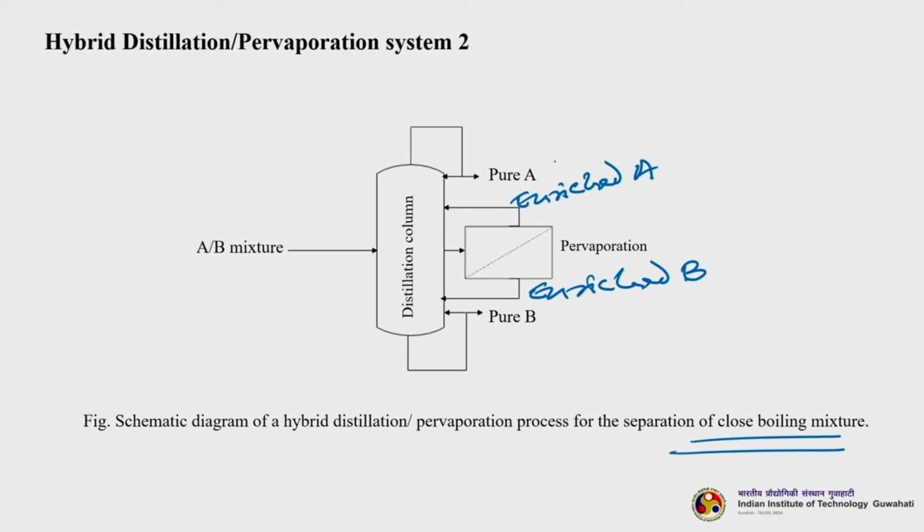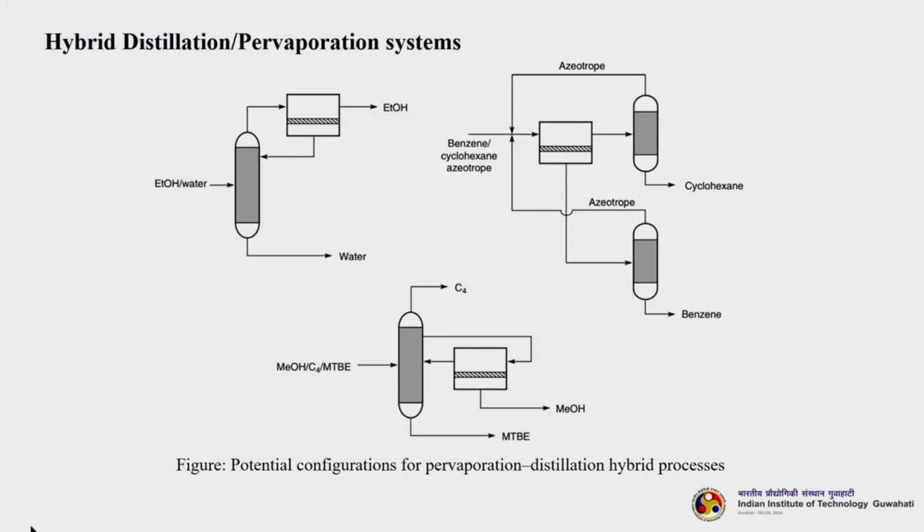Now you get pure A from the top and pure B from the bottom. So you see in this particular case we have a single distillation column and a single pervaporation system, and that is enough to separate close boiling point mixtures into pure components. These are actually adapted in industries, commercially practiced. So these are potential configurations of some pervaporation distillation hybrid processes. You can see the ethanol and water mixture.